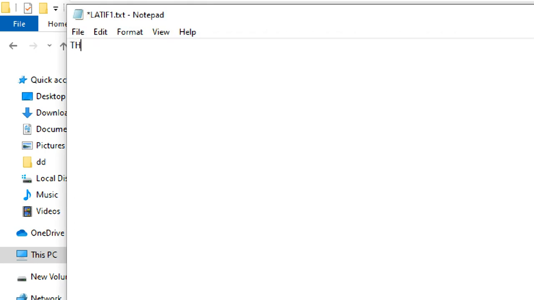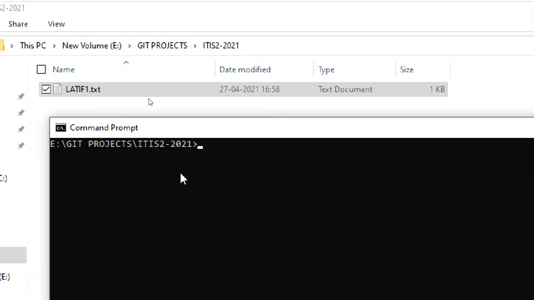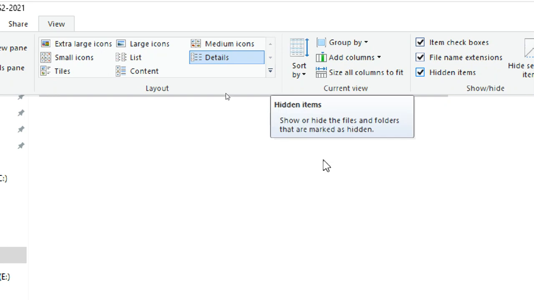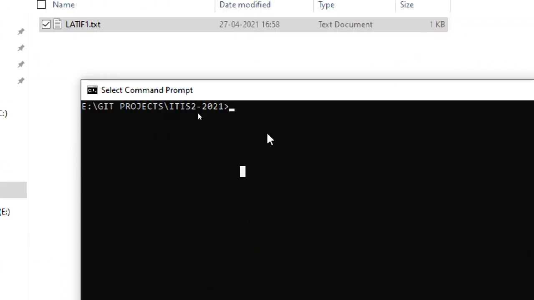And I put some data here. This is file Latif one, anything, no problem. Just I saved it, and the file is here. We can create it with this also, but it's okay. Now there is a file, and you can go to View and make sure the check mark is there for hidden items. Only the file is there, but observe here one by one the commands I'm typing.